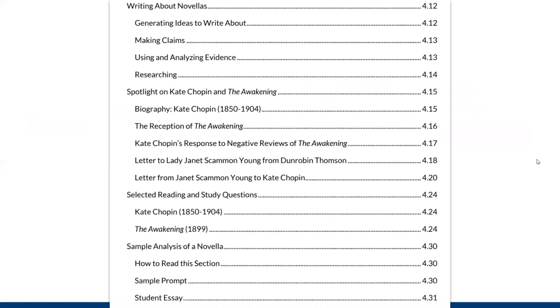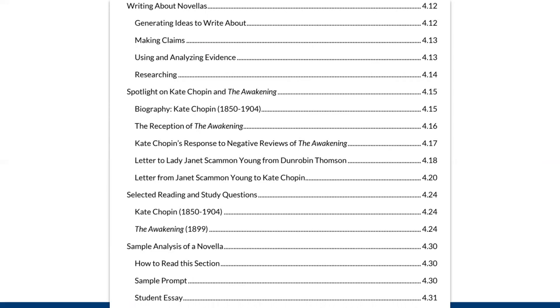You'll see here at the top in the section writing about novellas, generating ideas, making claims, using and analyzing evidence and researching. This appears in the novella chapter, as Sarah mentioned, and begins researching early on in the writing process. And then if you'll look at the bottom of this slide, you'll see how we move from those initial stages of writing to showing students a sample analysis of a novella.